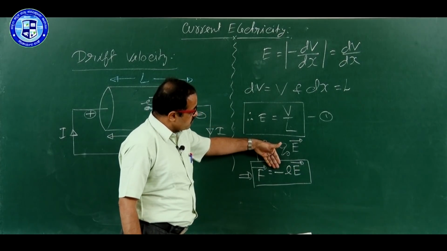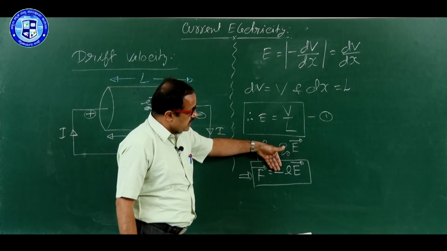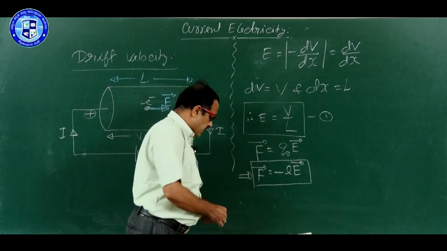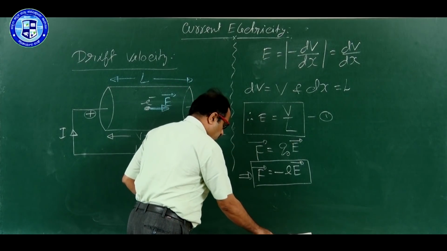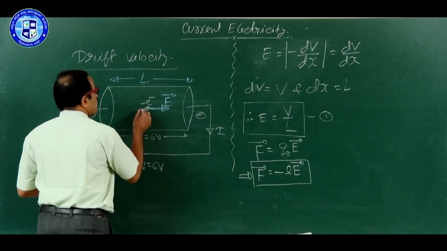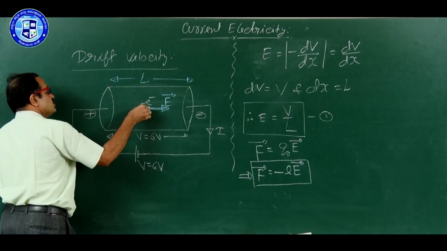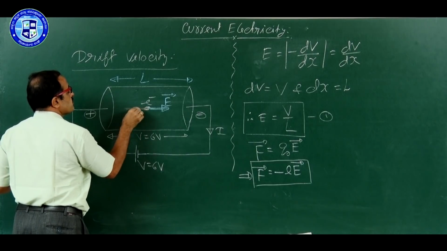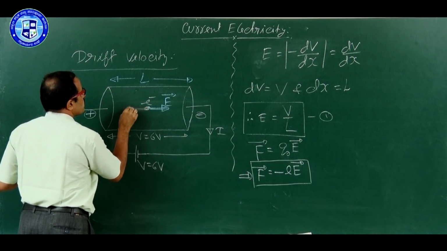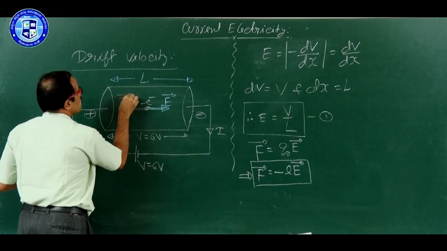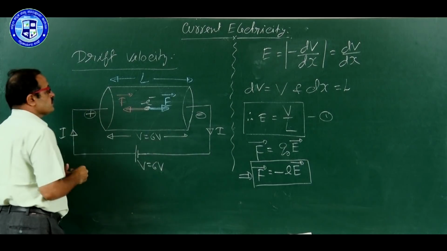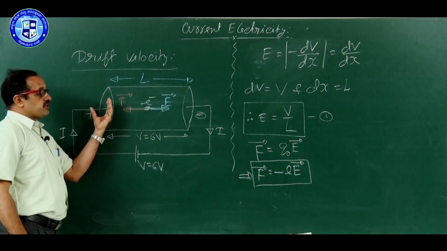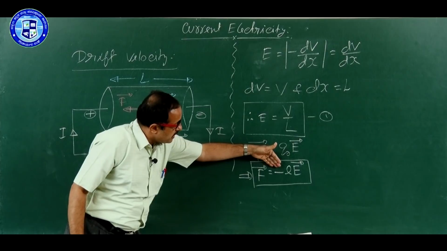And what is the significance of the minus sign? Minus sign indicates that electric field and force are in opposite directions. Therefore, the direction of the force must be towards the positive end. This is the direction of the force. Look here, electric field is in one direction, force is in the opposite direction. Therefore, in vector form you have a minus sign.